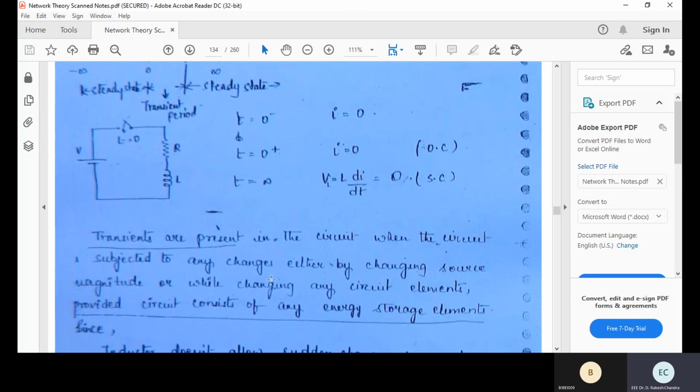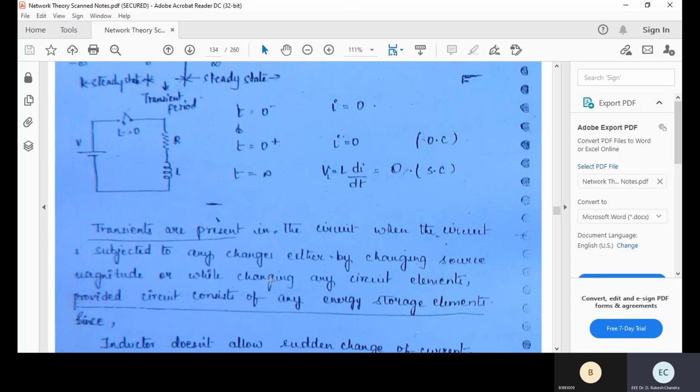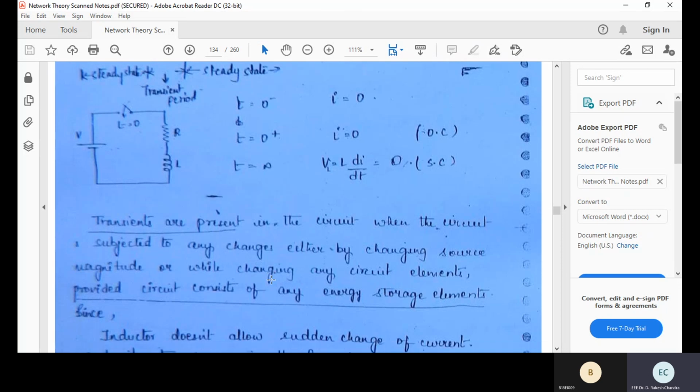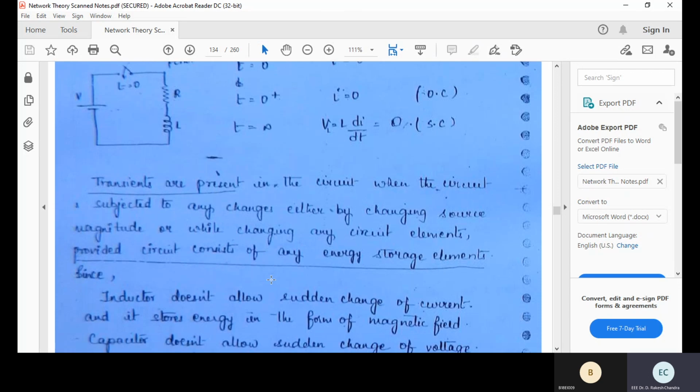Okay. Transients are present in the circuit when the circuit is subjected to any change, either by changing the source magnitude or by changing any circuit elements, provided the circuit consists of any one of the energy storing elements such as an inductor or capacitor.